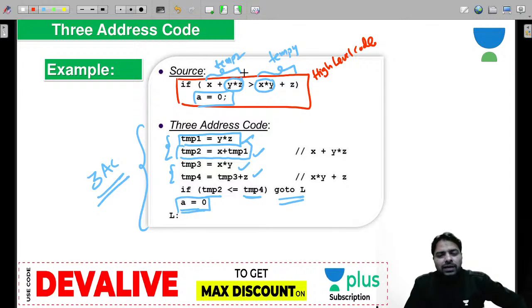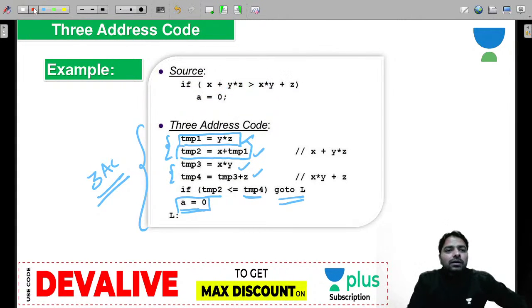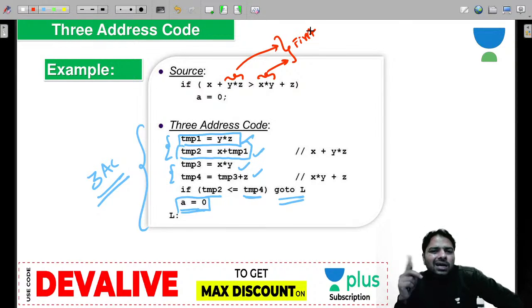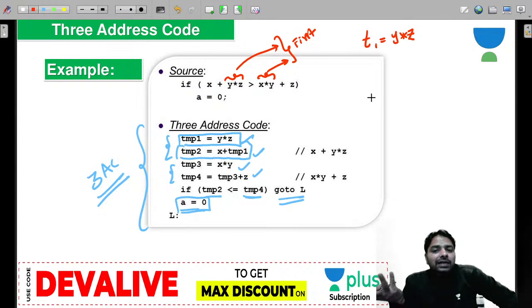And guys, let's look at it now. If you can also reorder, I'm trying to help you. Definitely these 2 must be done first, and you don't know which order, it is your choice. When you are doing the first, y star z, in future still y and z are required to use x star y. In future still x and y are required. That means you are not able to save the number of variables. So first whatever you calculate, let's say y star z, then in future y and z have to be used, and reordering is very important.